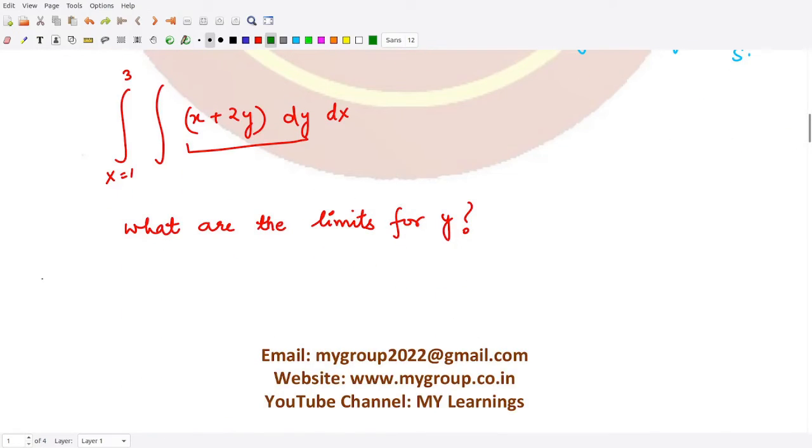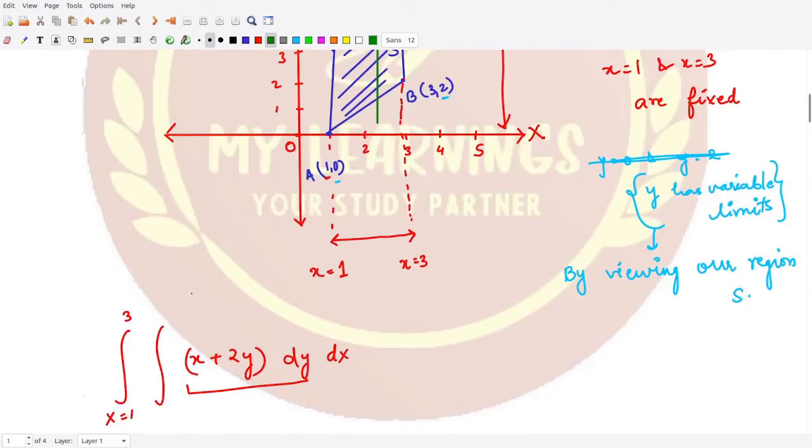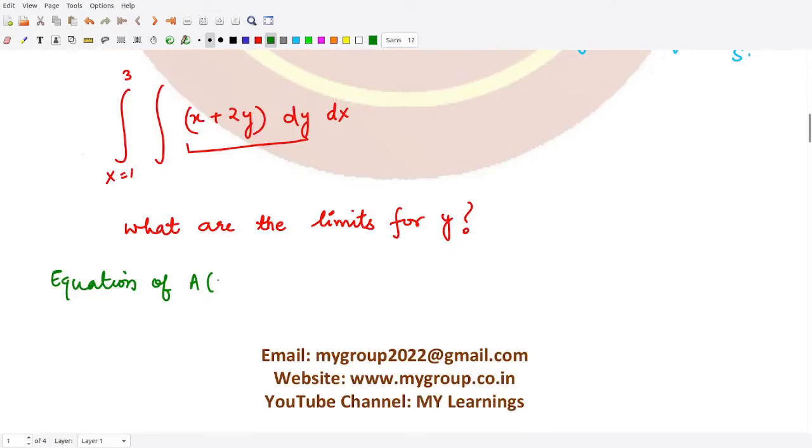So can you calculate the equation of the line AB? A has points 1, 0 and B has points 3 and 2. With two given points we can very easily calculate the equation of a line. So the equation of